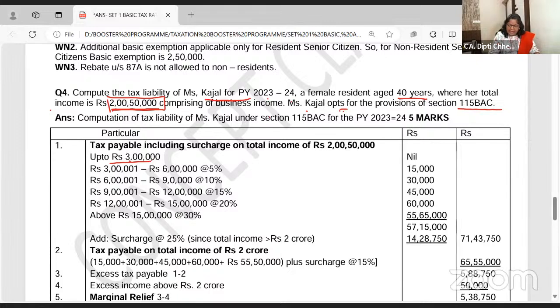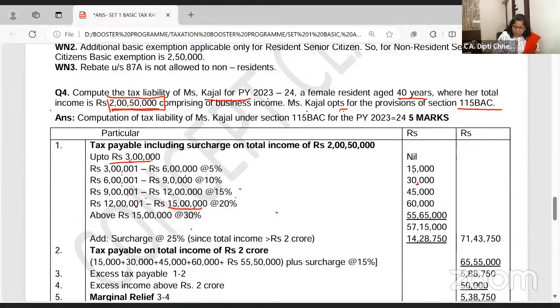So, up to 3 lakh, nil. 3 lakh to 6 lakh, 5%. 6 lakh to 9 lakh: on the next 3 lakh, 10%, 30,000. On the next 3 lakh, 15% of 3 lakh, 45,000. On the next 3 lakh, 20%. And above 15 lakhs, whatever is your income, 30%. So what is your income? 2 crore 50,000. From that, minus 15 lakhs.